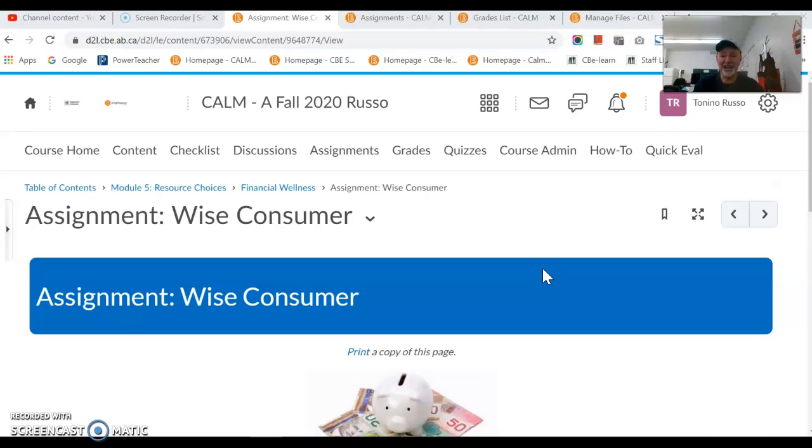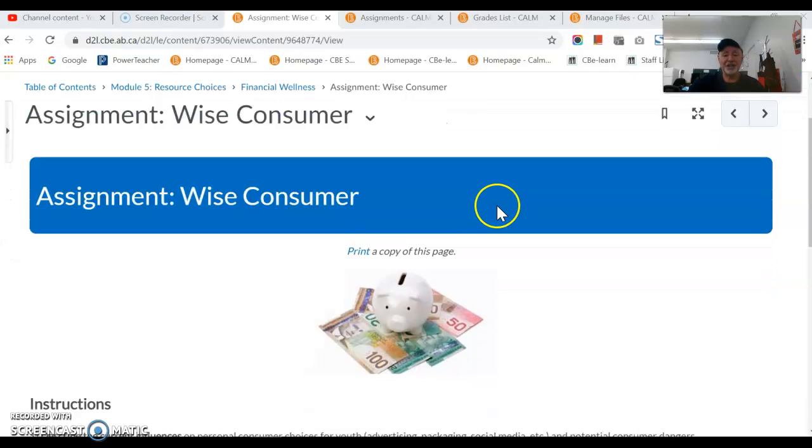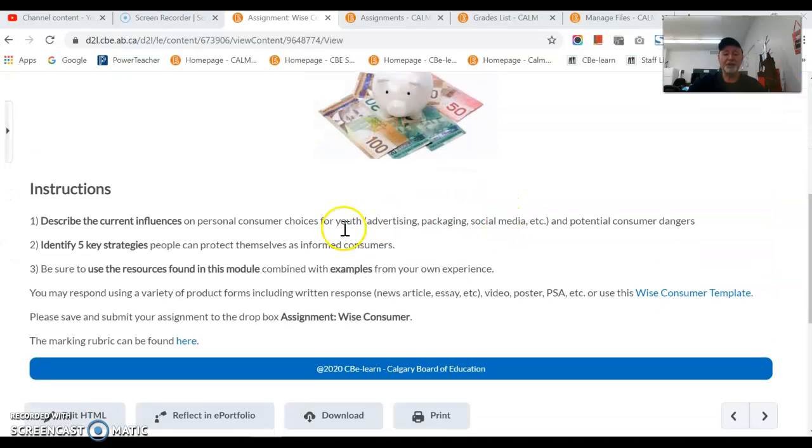It is your second assignment in the Module 5 Resource Choices. And here is the link: Table of Contents, Module 5 Resource Choices, Financial Wellness, and the assignment Wise Consumer. Let's take a scroll down. We see that there are 3 points that you want to carefully read.